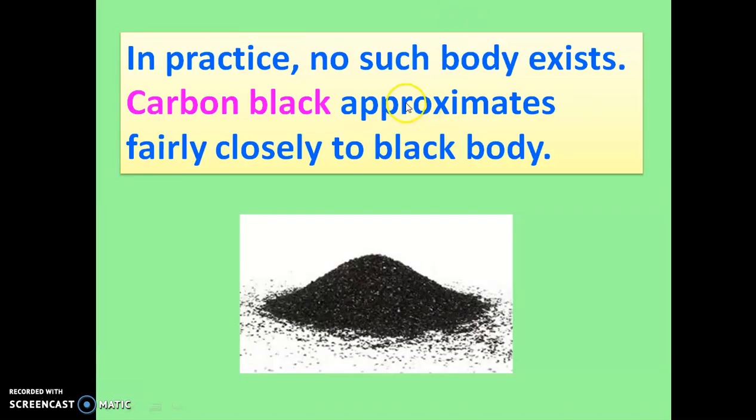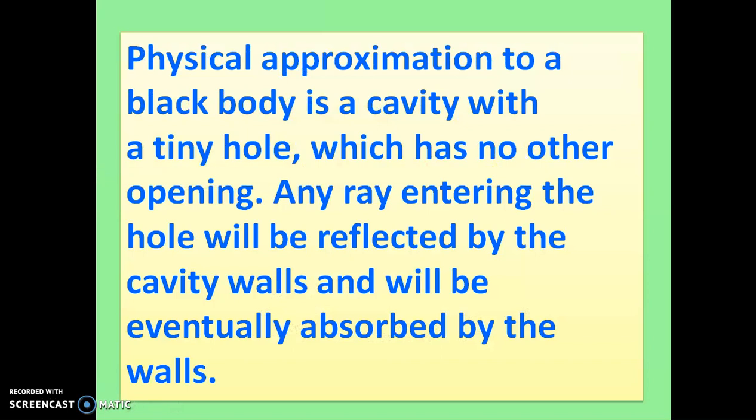In practice, no such body exists as a black body, but carbon black approximates fairly closely to the black body. The physical approximation to the black body is a cavity with a tiny hole which has no other opening, and any ray entering the hole will be reflected by the cavity walls and will be eventually absorbed by the walls.